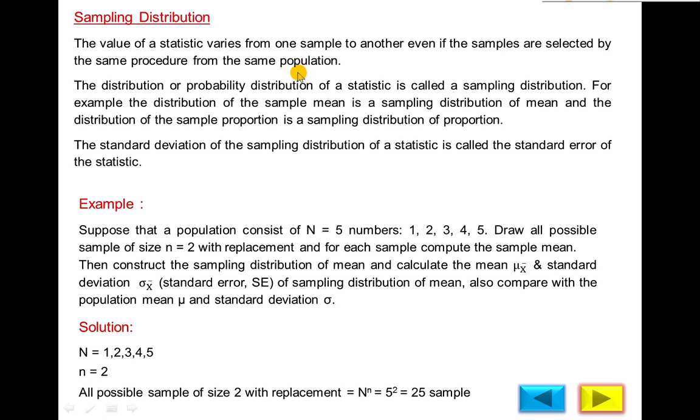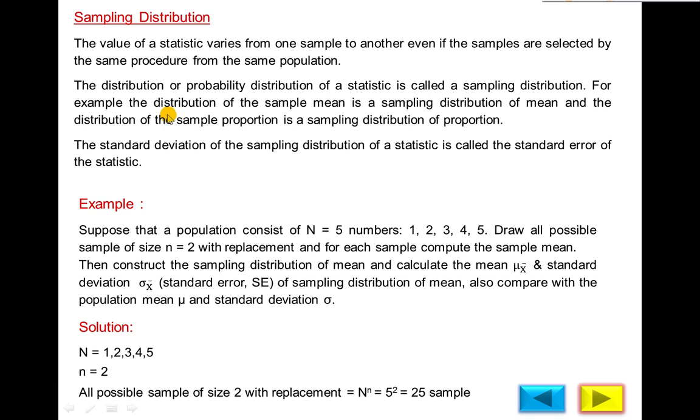In probability distribution, we distribute the probability according to the value of the random variable x. Suppose you throw a coin 3 times, the number of heads may be 0, 1, 2, 3. X is a random variable for the number of heads. You have solved this question many times in probability. If x is equal to 0, 1, 2, 3, the probability of x equal to 0 will be 1 upon 8.